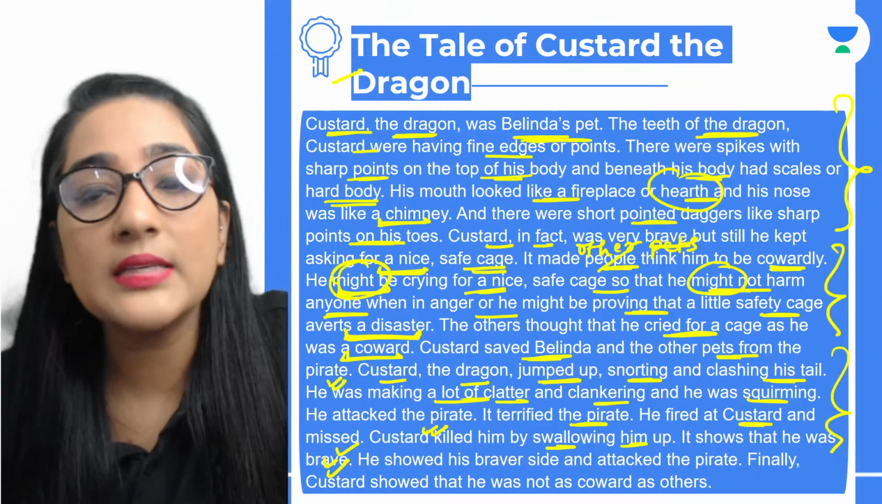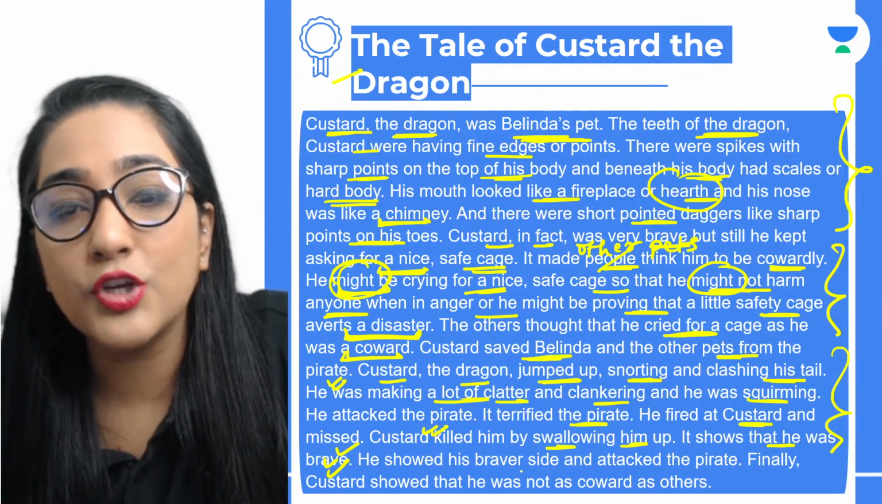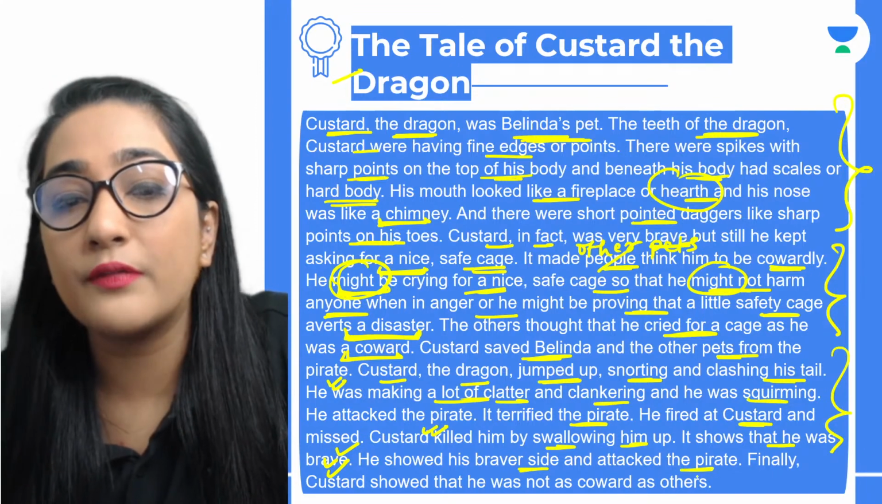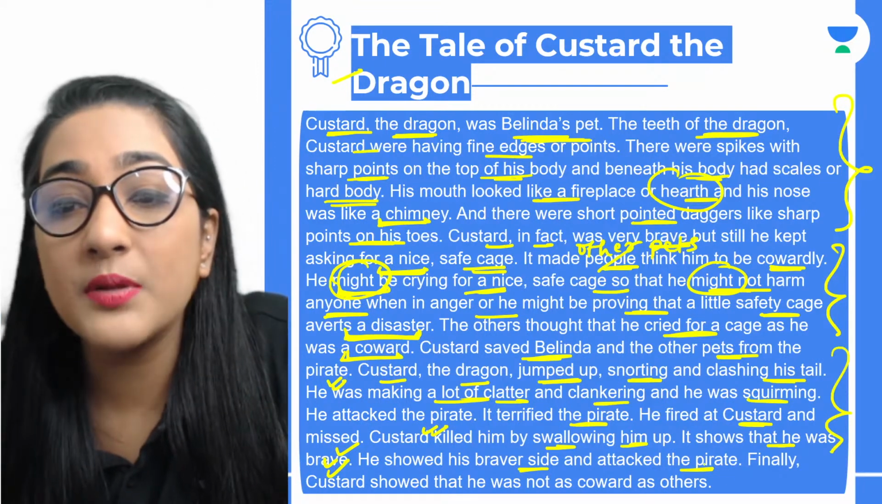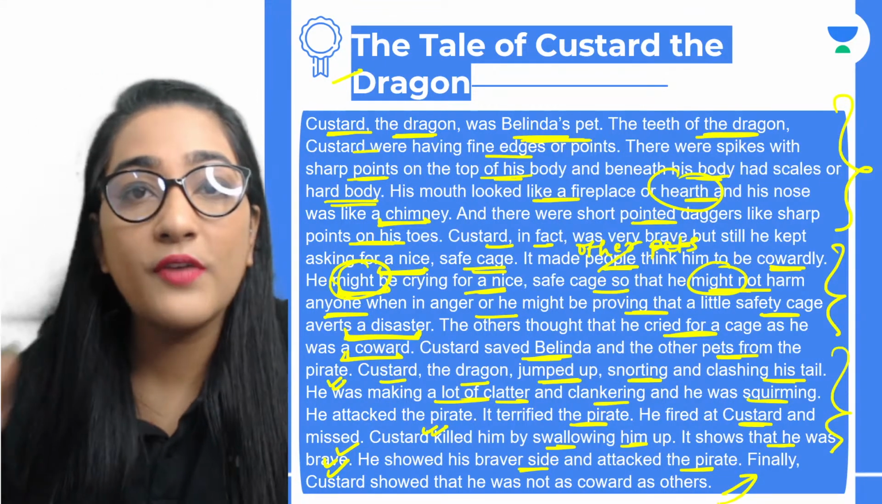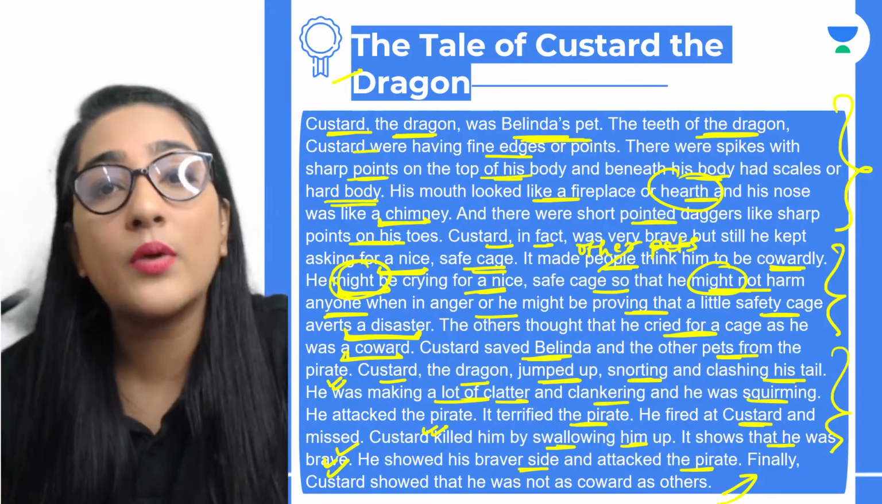Okay, so we see that it shows that he was brave. He showed his braver side and attacked the pirate. Finally, Custard showed that he was not as much of a coward as others. Did you see how I concluded this? Finally, he showed that he was not as much of a coward as others.